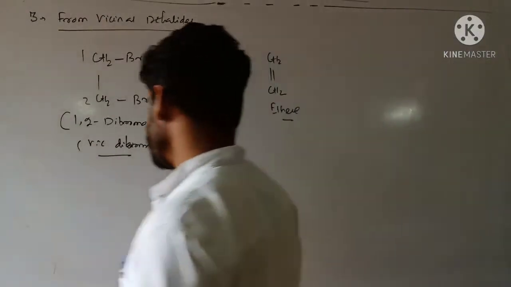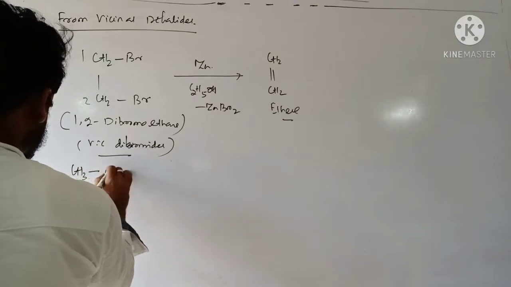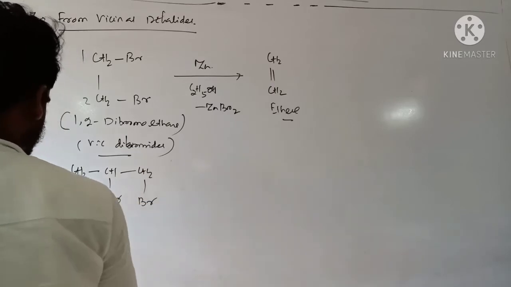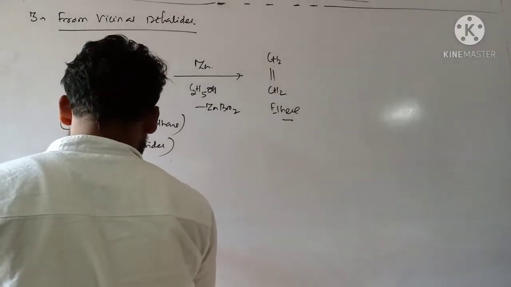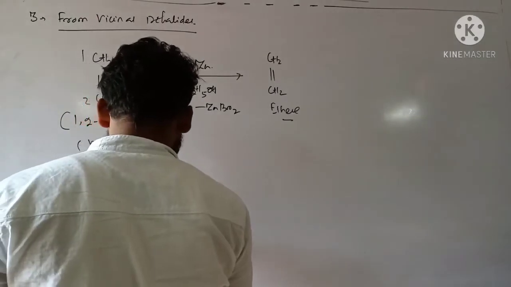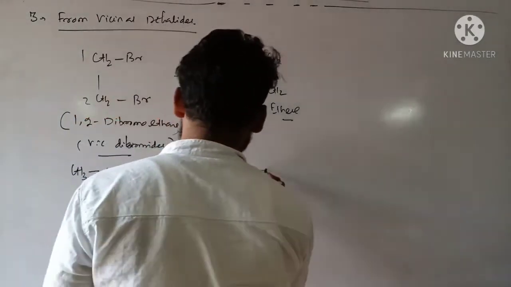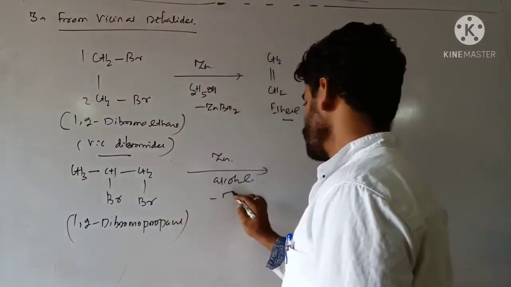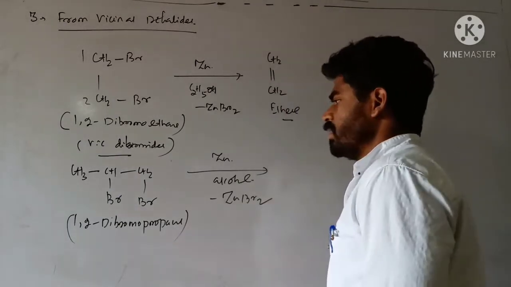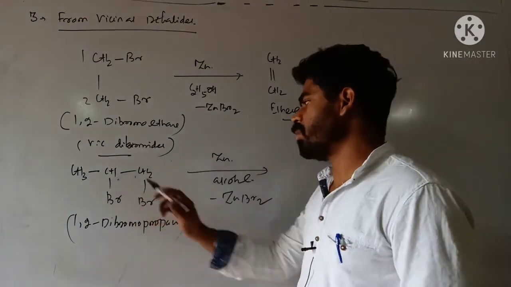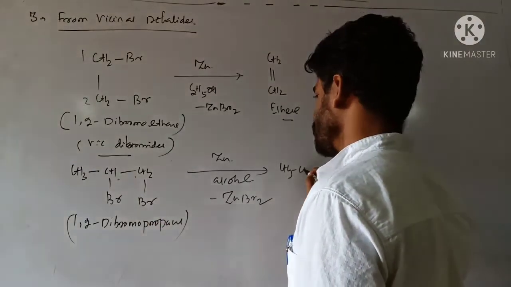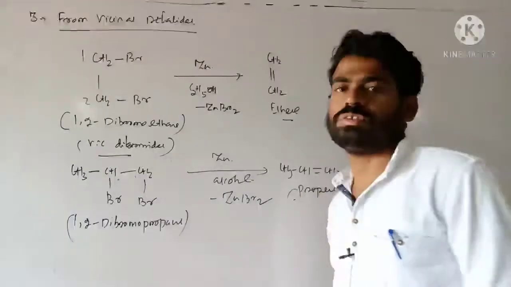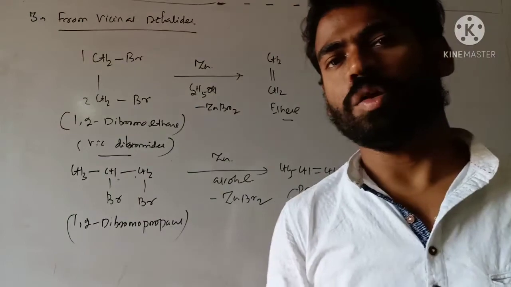Like that, if I consider CH3, CHBr, CH2Br, 1,2-dibromopropane, again I am treating it with zinc metal in alcohol. So ZnBr2 gets removed as a byproduct, and there exists a double bond between these two carbon atoms. So you have got CH3, CH double bond CH2. This one is propene. This is from vicinal dihalides, another method of preparation.